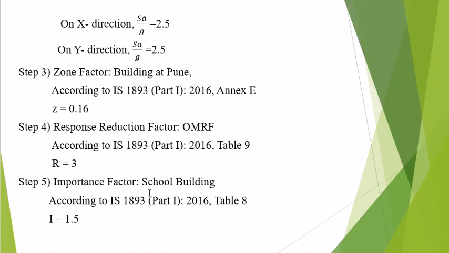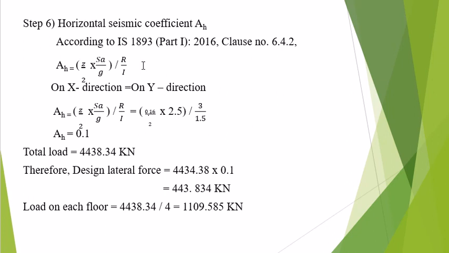This building is a school type of building. So according to Table 8 in IS 1893 part 1, the value of importance factor is equal to 1.5. So according to this given data, we will get the values of Z, R and I. With the help of this, we have to calculate the horizontal seismic coefficient, which is Ah.